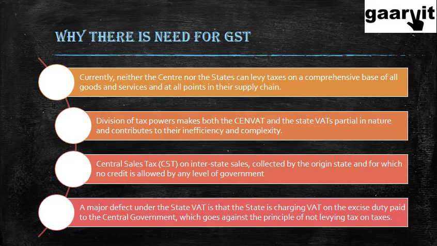The fourth point is that a major defect under the state VAT is that the state is charging VAT on the excise duty paid to the central government, which again goes against the principle of not levying taxes on taxes, because excise is a different animal and VAT is a different animal. The value added tax is basically only on the sale of goods after they come out of the factory. So excise is not taken into account when the credit of the taxes is calculated. So these are the basic complications why GST's need was felt.